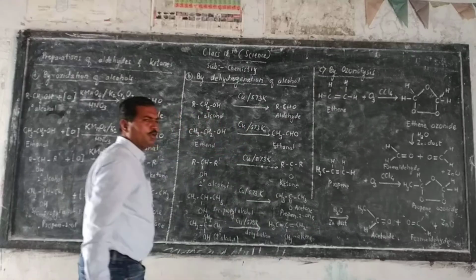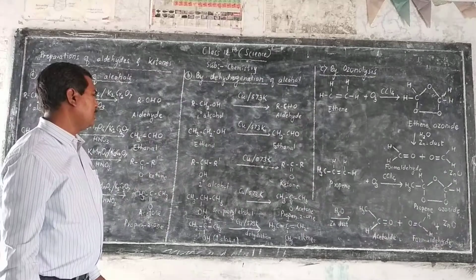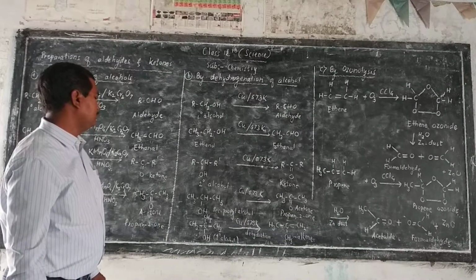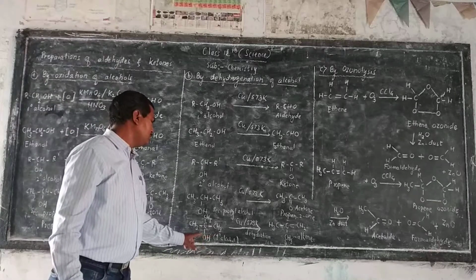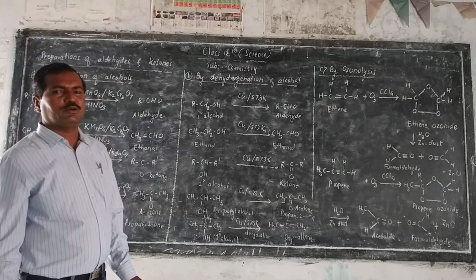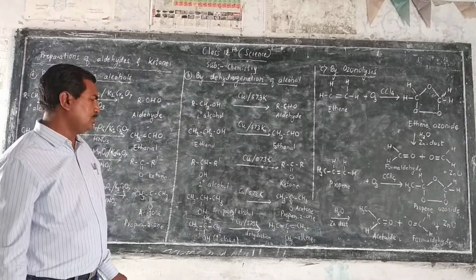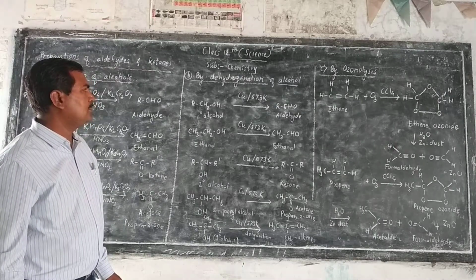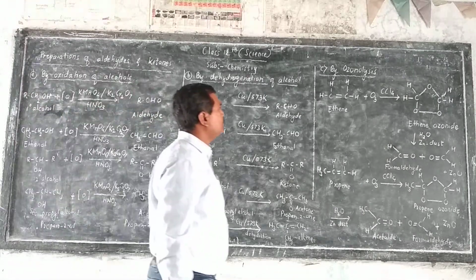Then tertiary alcohol is converted into alkene. So here tertiary alcohol, tertiary butyl alcohol is heated in presence of copper powder at about 573 Kelvin, then it can be converted into alkene.